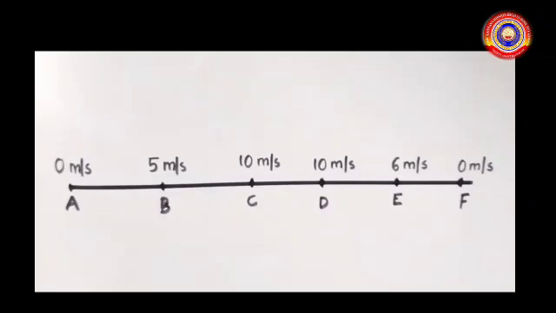Isn't it? Then it increased its velocity. So, acceleration also increased. The velocity slowed when it reached D, E and F. At F, the velocity was 0 meter per second. That is, the body comes to rest.